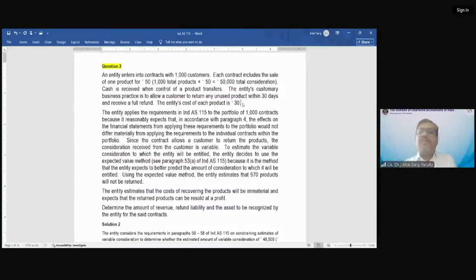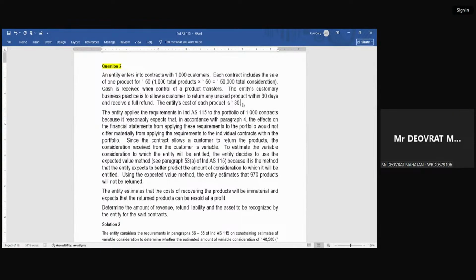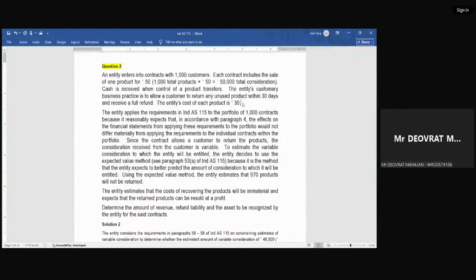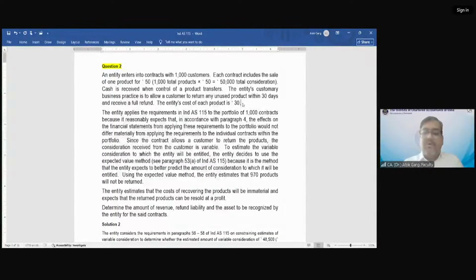So looking at the first question, and assuming you have already covered the detailed video on Ind AS 115, whether this entire 50,000 rupees consideration for 1,000 customers, whether the entire revenue recognition needs to wait, or we have to recognize some revenue out of this transaction. We have to recognize revenue to the extent of 970 products. My question was, because all these customers will have a 30 days return policy.